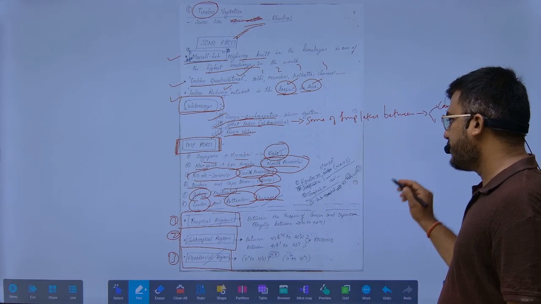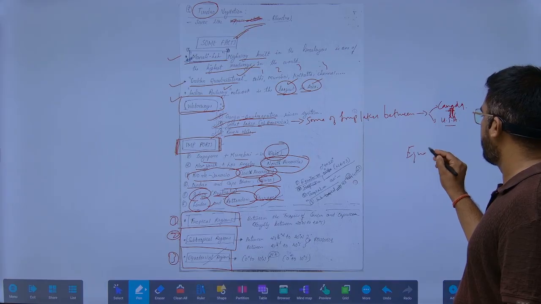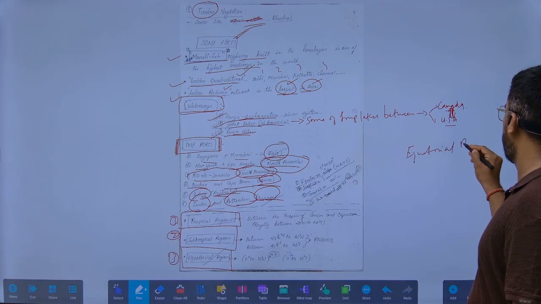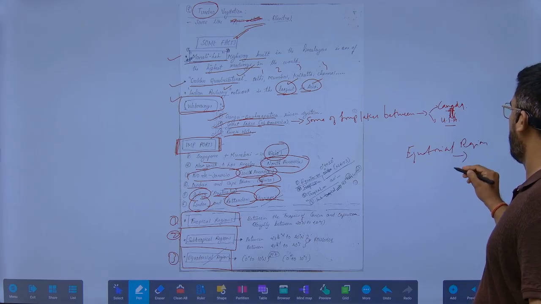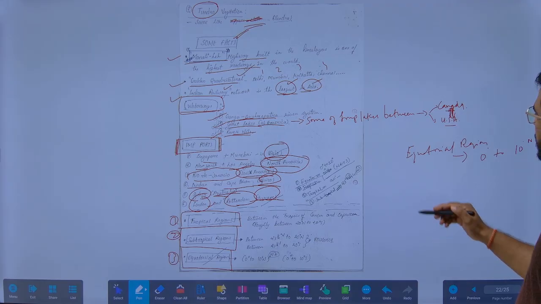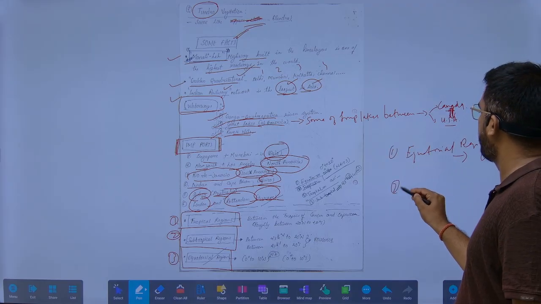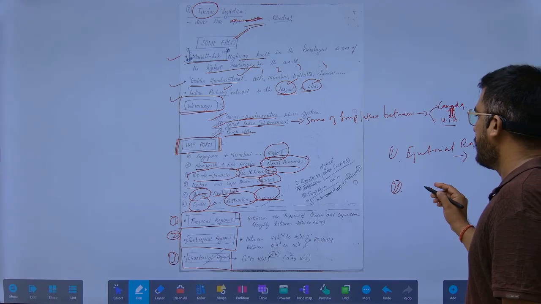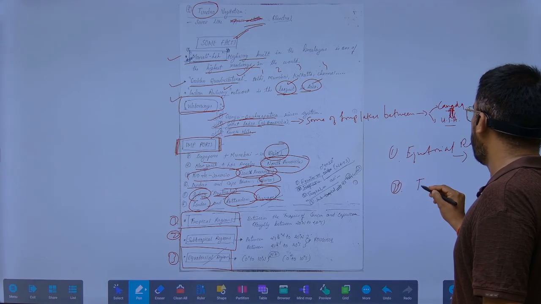So now the question is, what are the equatorial regions? Equatorial regions means from 0 degree to 10 degree, north or south. Another is tropical.